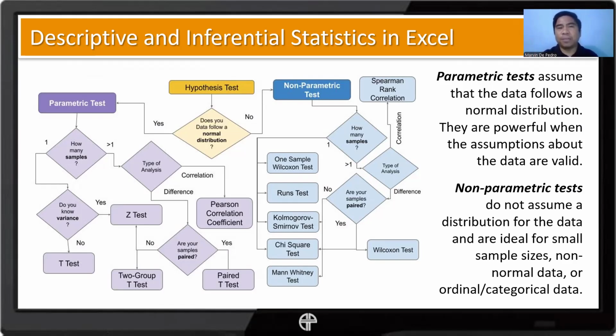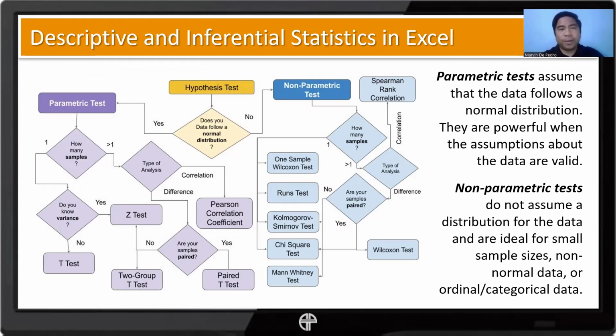Or sometimes you want to check whether our sample 1 and sample 2 have a relationship with each other. Meaning, sample 1 could represent a certain variable, and sample 2 can represent another variable, and we can check whether they have a relationship with each other. Okay, and that would be correlation.